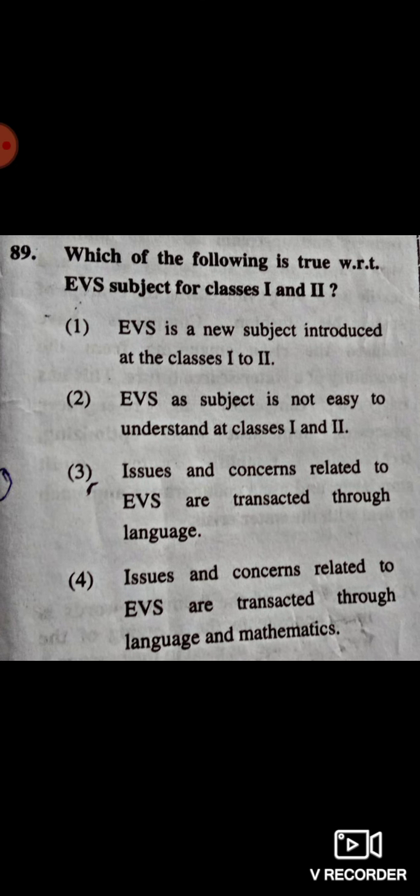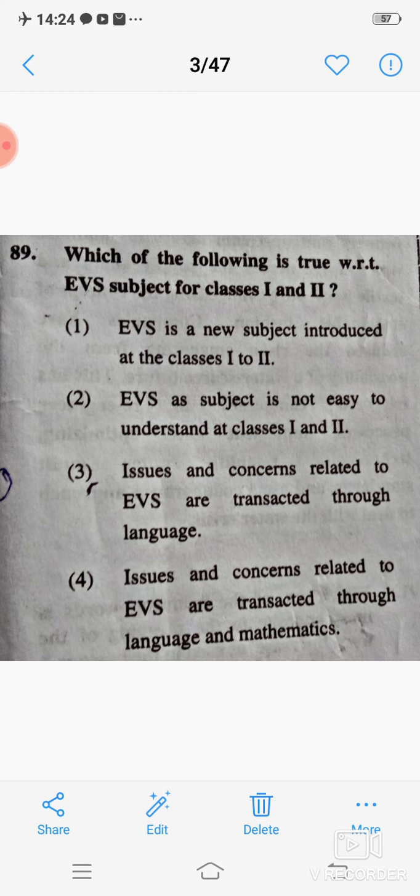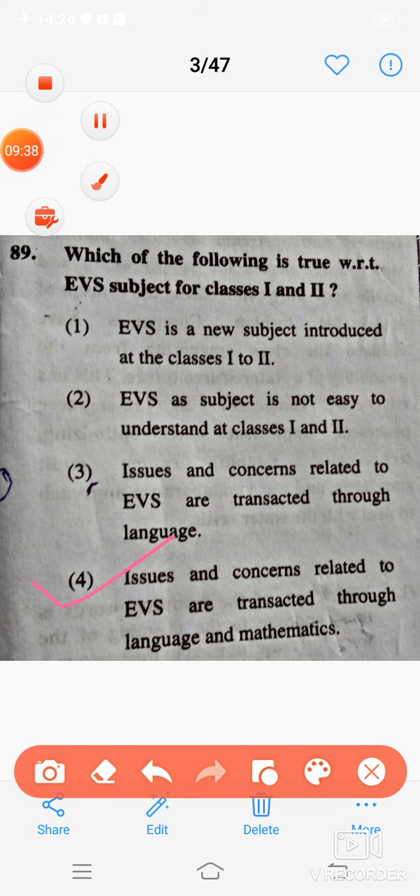Next question: which of the following is true of EVS for class 1 and 2? Correct answer is 4, issues and concerns related to EVS are transacted through language and mathematics.